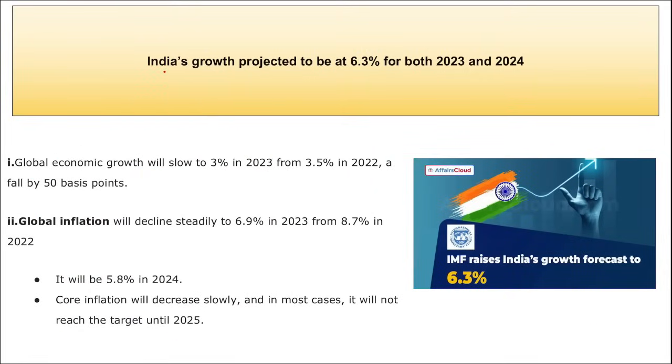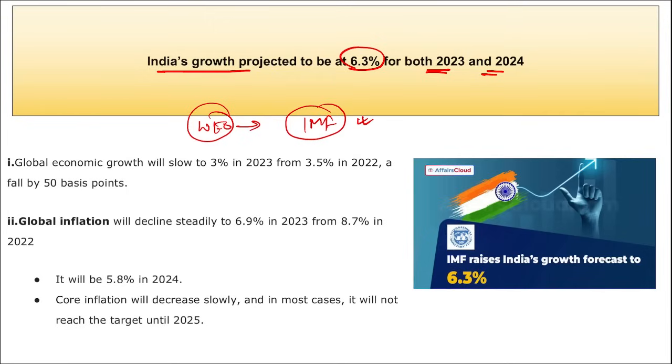Next is India's growth projected to be 6.3% for both 2023 and 2024, according to the World Economic Outlook. I repeat, IMF releases this World Economic Outlook. So remember, this question can also be asked: the World Economic Outlook was recently released by which organization? It is the IMF.